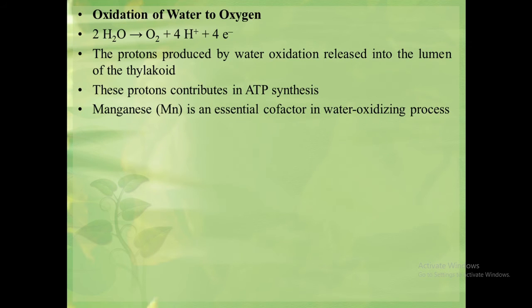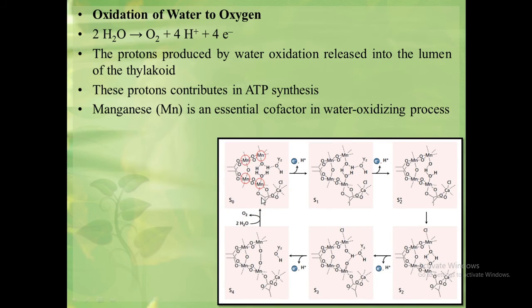It has been known for many years that manganese is an essential factor in the water oxidizing process. In the oxygen evolving complex, the manganese ion undergoes a series of oxidation states that are called S states, and these states are labeled as S0, S1, S2, S3, S4. Other experiments have shown that chlorine and calcium ions are also essential for oxygen evolution.